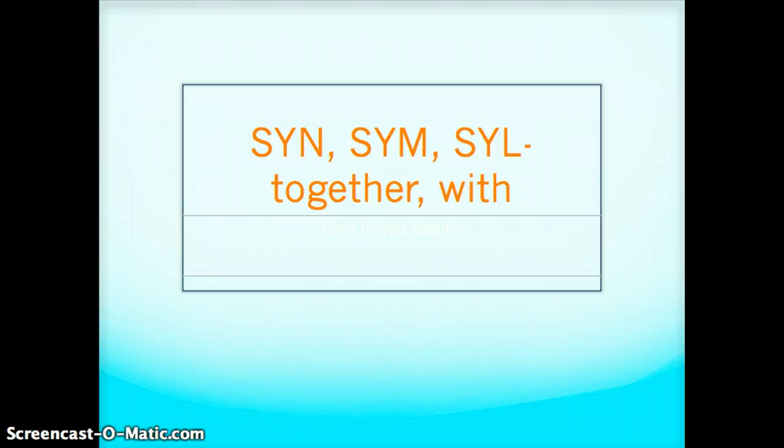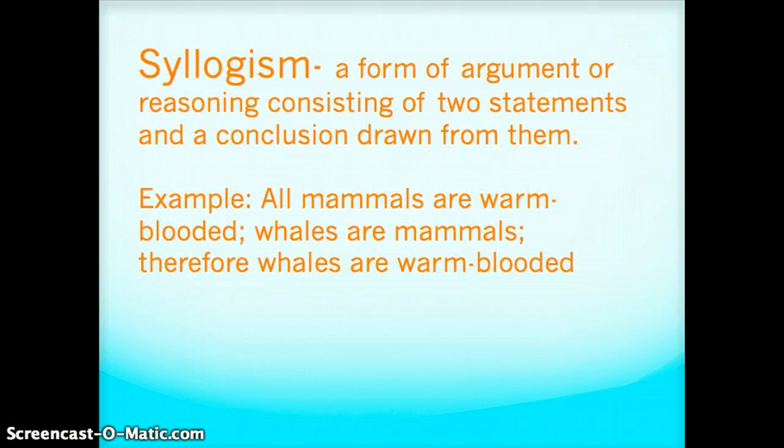Let's begin with syllogism. A form of argument or reasoning consisting of two statements and a conclusion drawn from them. This comes from the literal meaning words together, so it makes sense, right? Two statements together and the conclusion you come to, syllogism. An example: all animals are warm-blooded. Whales are mammals. Therefore, whales are warm-blooded. You looked at syllogisms last year, 7th graders, when you were doing Martin Luther King. So, something to think about.